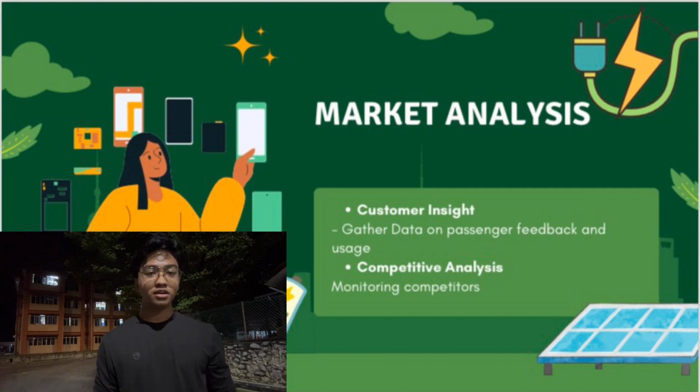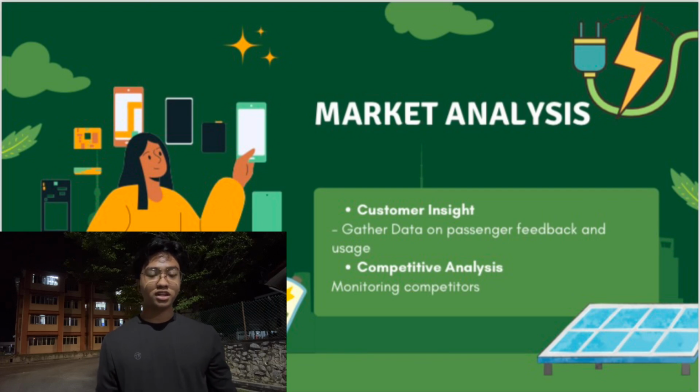For example, feedback for the ticketing system. If many passengers say the ticketing machines are confusing, Conduent can gather this feedback and use it to redesign the Atlas ticketing system. They might make the interface easier to understand with simpler instructions or more language options, so more people can use it without trouble.